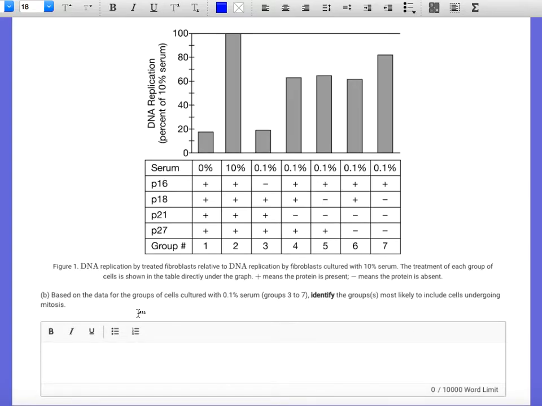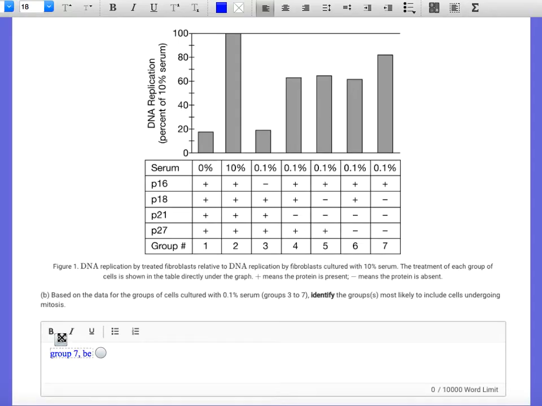Based on the data for the groups of cells cultured with 0.1 serum, so again, groups 3 to 7, identify the groups most likely to include cells undergoing mitosis. Well, it's kind of the opposite of part A, right? Because if they're doing mitosis, they're going to be in the cell cycle. So it looks like there's going to be mitosis in groups 4 through 7. And I would say that group 7 is the most likely.